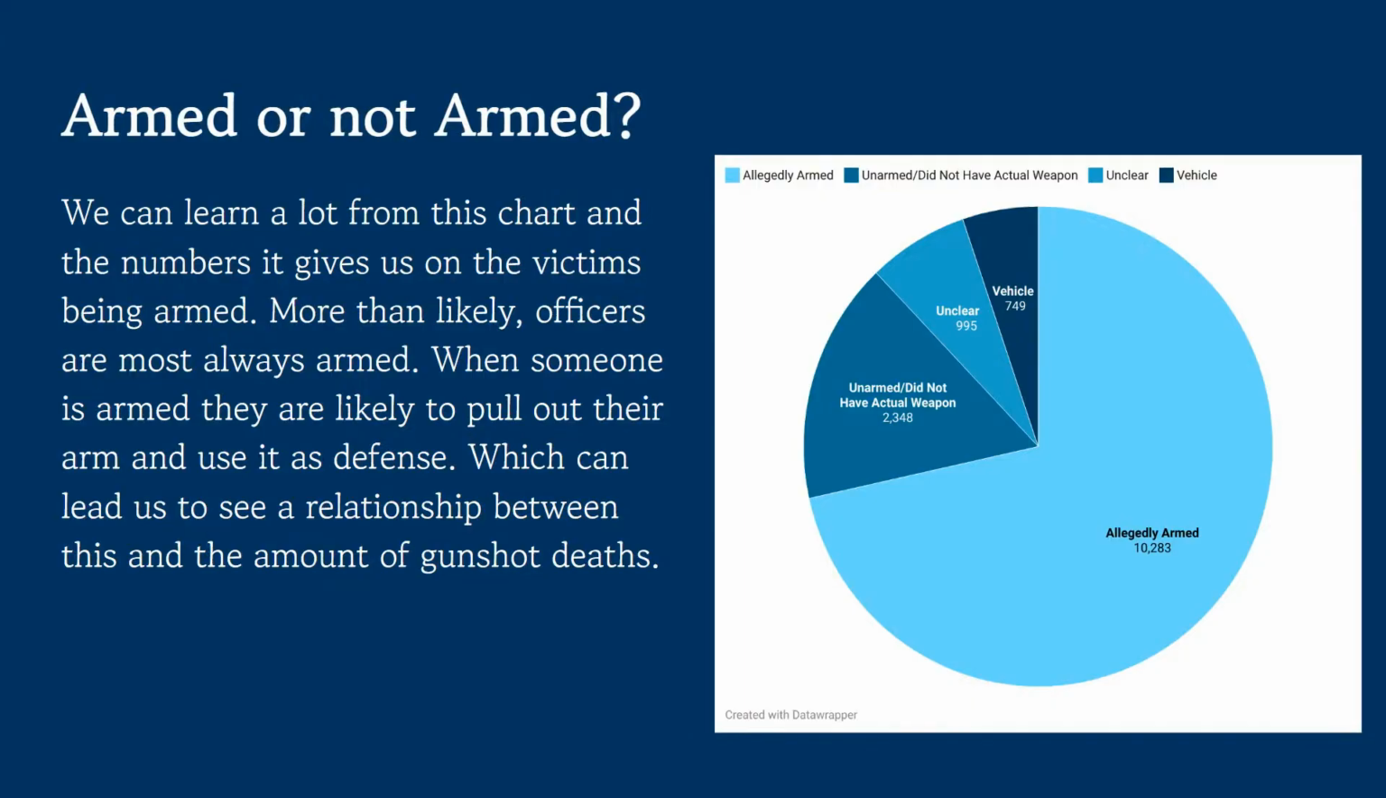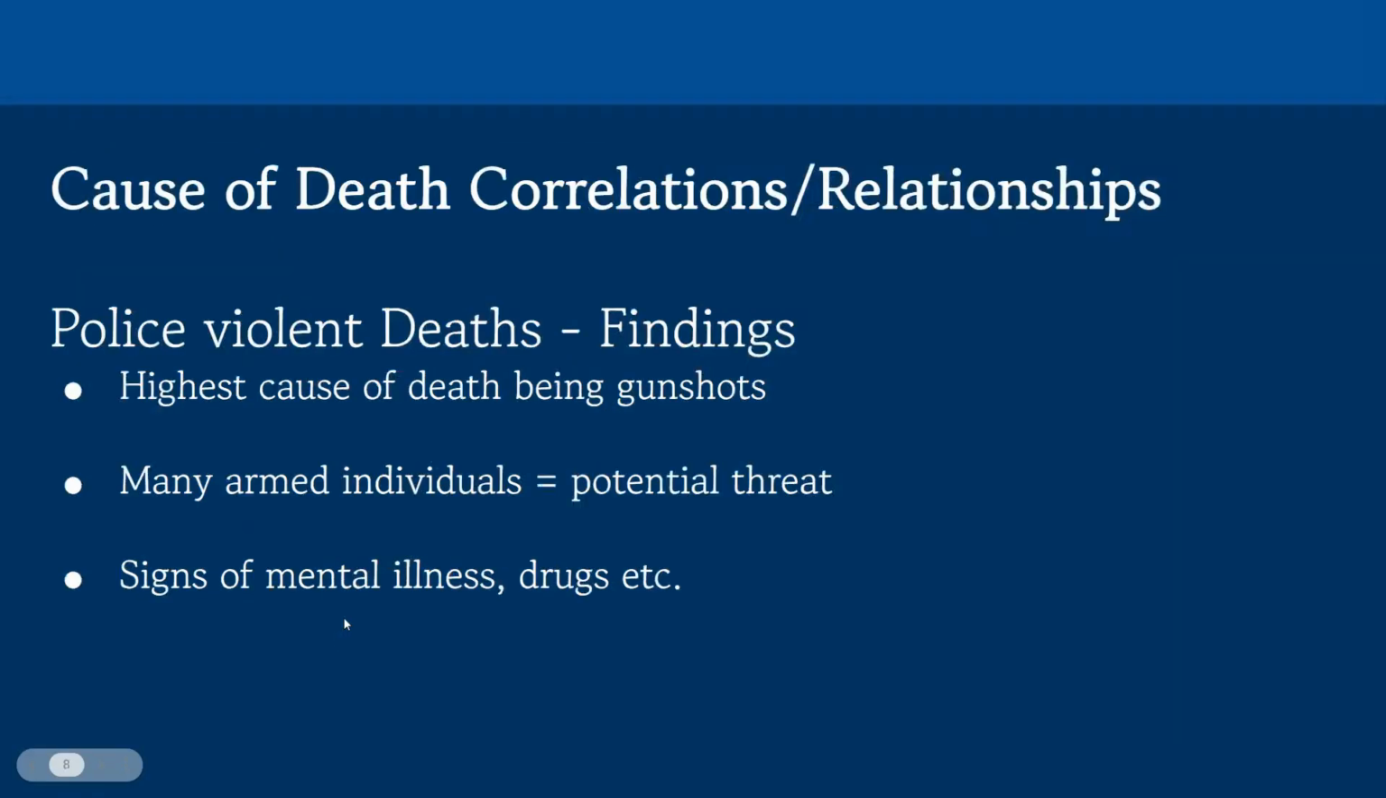Obviously, I think that last chart that we just looked at with the being armed and not armed, we can see that the highest cause of death was gunshots. And that there were so many armed individuals, which is a potential threat. Something that I don't think is the main finding or the greatest relationship with signs of mental illness and drugs. I do think that those having signs of those in those situations could have an effect on those, but I do think the greatest thing was victims being armed and that being the potential threat. And so these are some of the findings that I found from this data set.